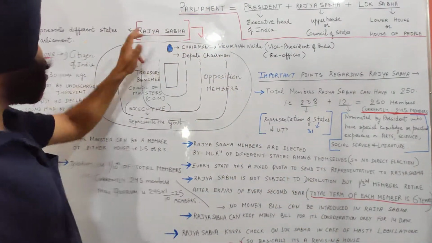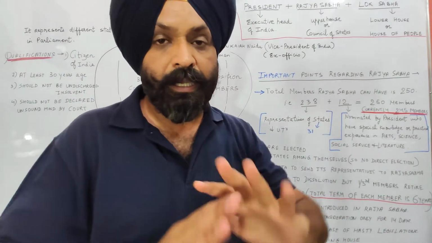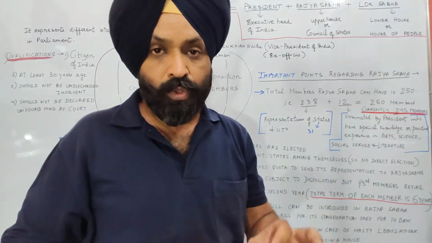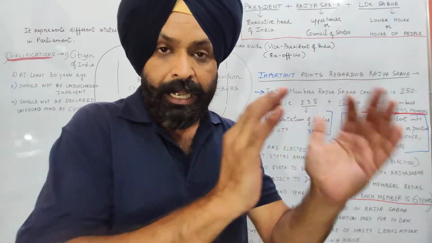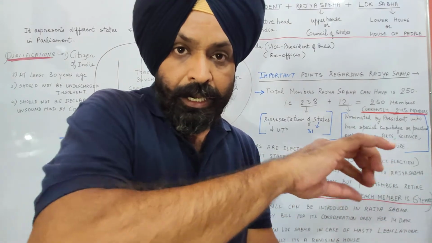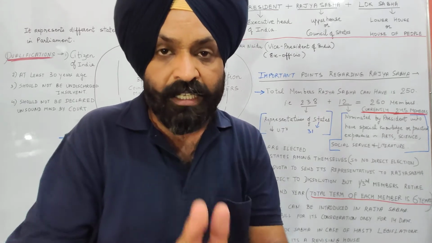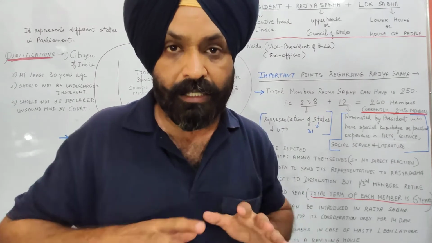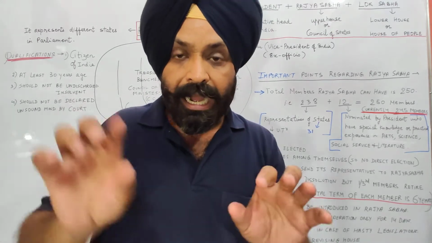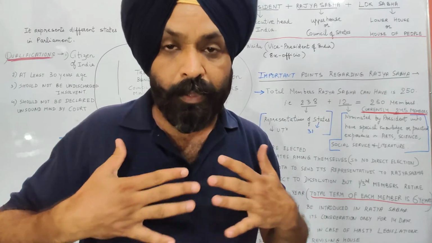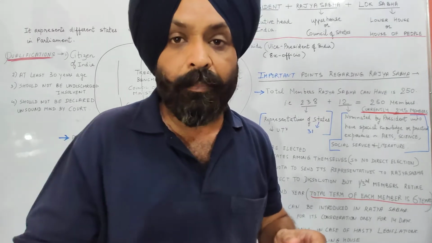So Rajya Sabha represents different states in the Parliament. Different states are represented in the Parliament through Rajya Sabha. The MPs in Rajya Sabha are elected through the MLAs of different states. MPs of the Rajya Sabha are not directly elected by us, that is people of India. MPs, members of parliament of Lok Sabha, are directly elected by us, but MPs of Rajya Sabha are not directly elected by the people of India.